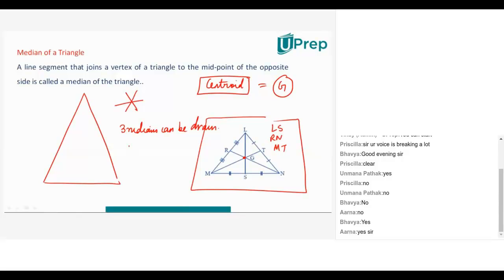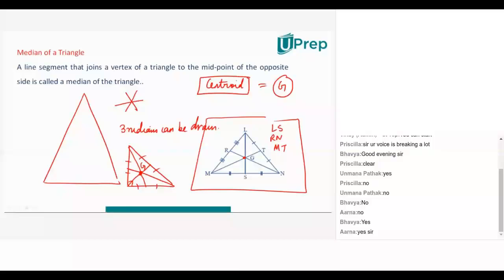Now, if I think logically, the centroid of a triangle always lies inside the triangle. Can I say that? Irrespective of what kind of a triangle I have. This is an acute angle triangle. For example, let me take a right angle triangle. Now, say this is dividing this into 2 equal parts. This is dividing this into 2 equal parts. And there is another line, this, which is dividing this into 2 equal parts. This is again the centroid G. You guys agree with me? I took a right angle triangle and I took an acute.